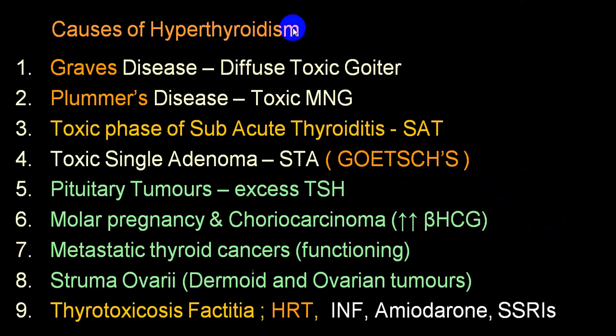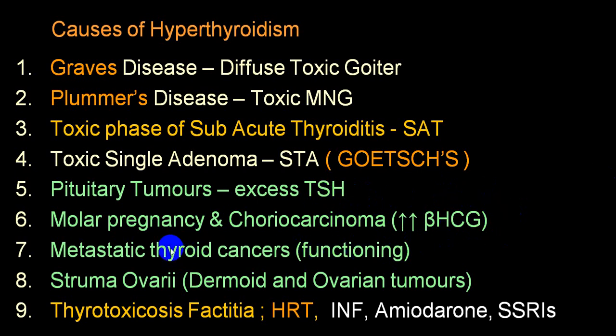There are a lot of other diseases. In Graves', it is a diffuse toxic goiter. Plummer is toxic multinodular goiter. You can have a subacute thyroiditis. You can have a single adenoma, or we call it solitary toxic nodule. Pituitary tumor, because of excess TSH, we call secondary thyrotoxicosis. Choriocarcinoma or molar pregnancy can secrete excess human chorionic gonadotropin, which will have similar action to TSH, producing thyrotoxicosis.